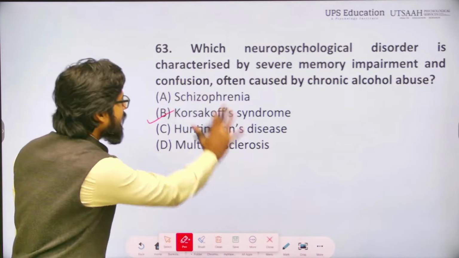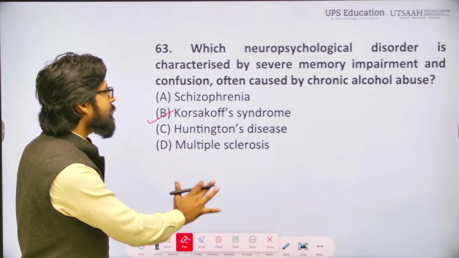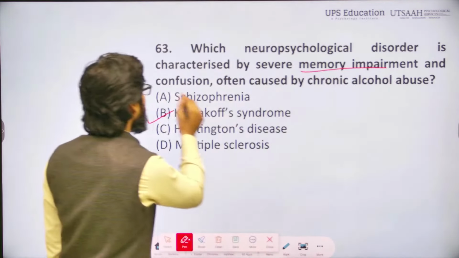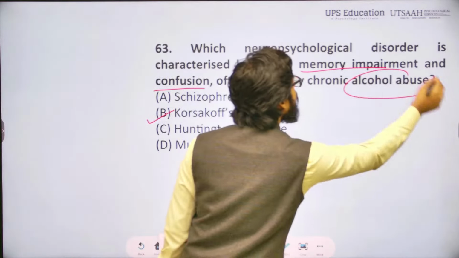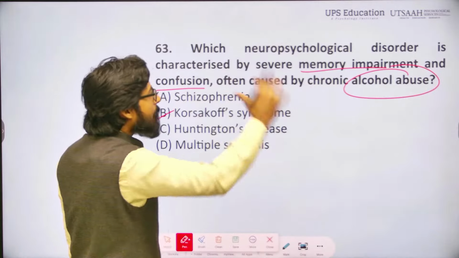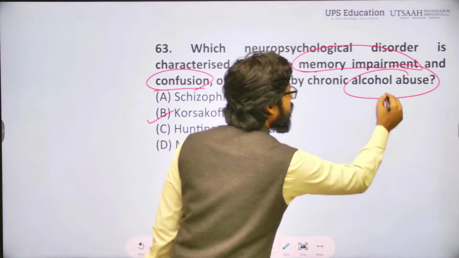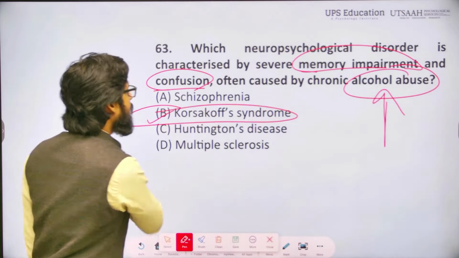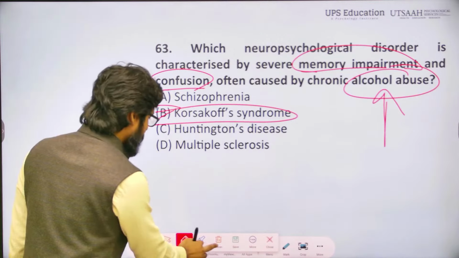Among the options, schizophrenia, Huntington disease, and multiple sclerosis do not fit the symptoms mentioned, memory impairment and confusion just because of alcohol abuse. So the most probable answer will be Korsakoff's syndrome. Fine? Okay.